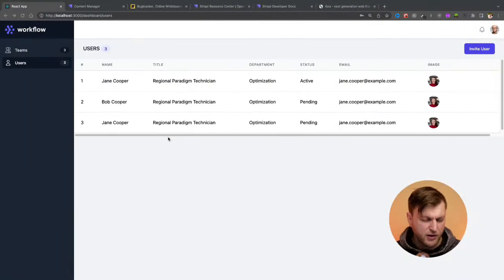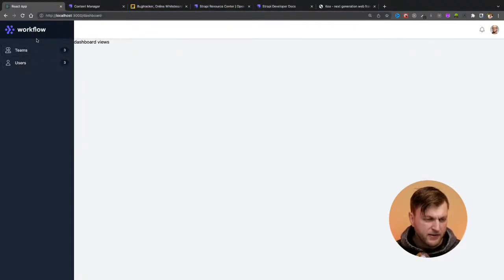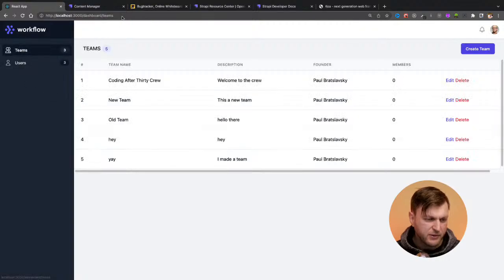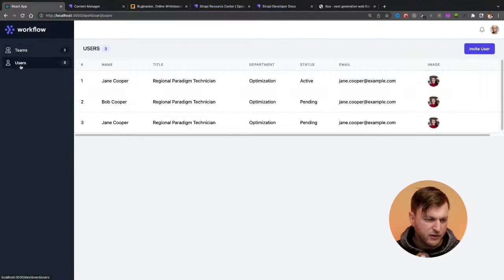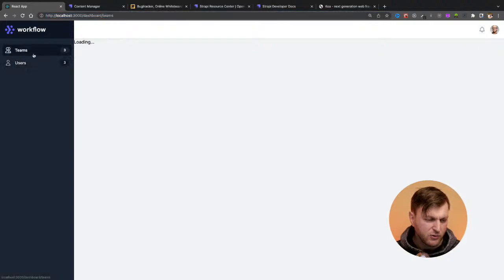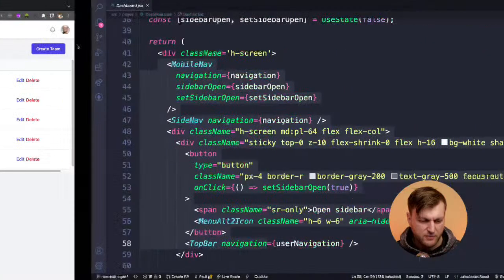I'll show you here, when you go to the dashboard screen, if I delete users, notice how this is dashboard view, and the dashboard view consists of the top header and the sidebar. And if you click Teams, it will take you to the Teams route. And if you hit users, it'll take you to the users route. Today, we're going to stick with Teams here.